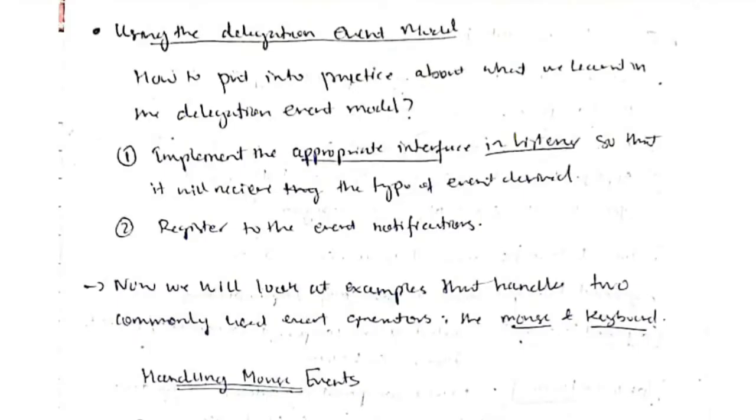The delegation event model: to see how to implement what we learned in real life, we'll be using two examples here, one for the mouse and the second for the keyboard. Let's see how to implement the delegation event model. For that, two things we need to know. First, we have to choose the appropriate interface. For the mouse it will be the mouse interface, and for the keyboard it will be the keyboard interface. After that, we have to register for the event notifications.